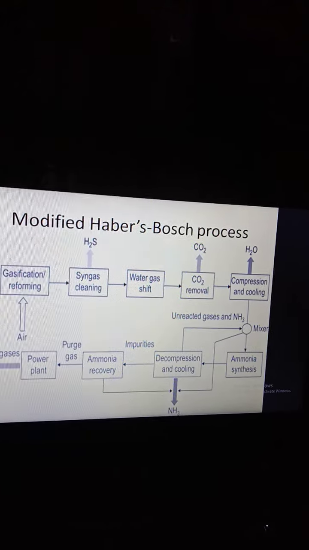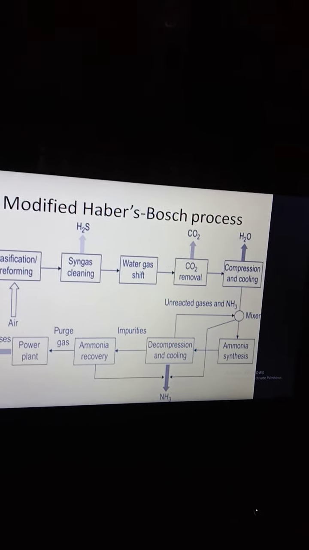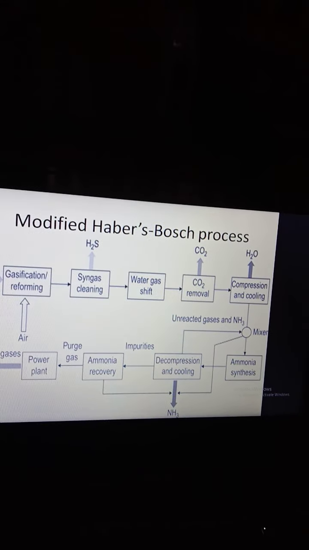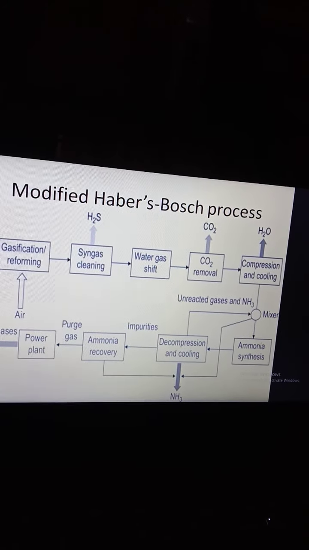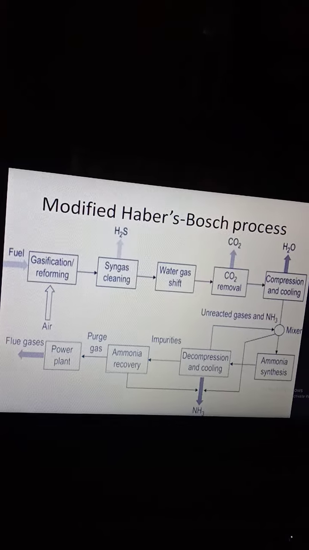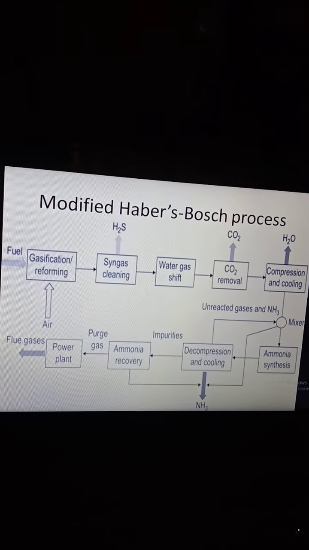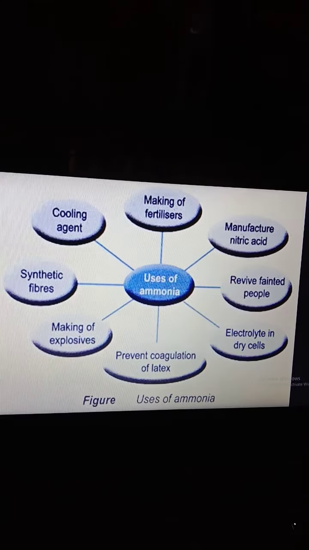Then it undergoes decompression and cooling in this reactor, forming liquid ammonia. Further, it undergoes ammonia recovery. Then from the power plant, purge gas, that is flue gases, can be formed. This is the modified Haber-Bosch process.